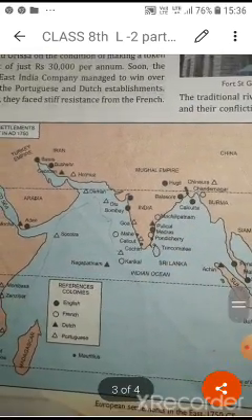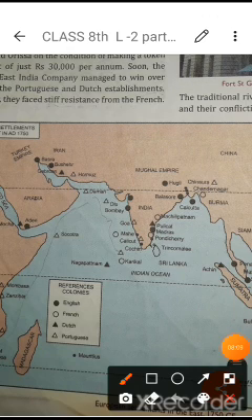So students, in this way we can understand, and the map is given here, which areas, the big areas, most of the areas, were held by the English. The circle without a dot is French, the one with a dot in a rectangle is Dutch, and without a dot this is Portuguese. By this you can understand which areas were captured by the Britishers.